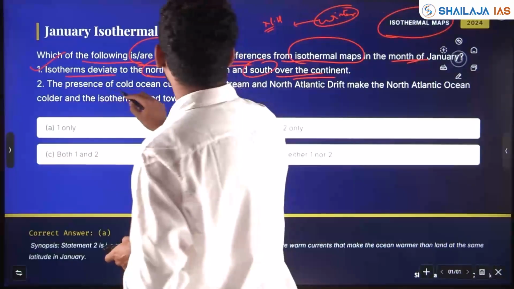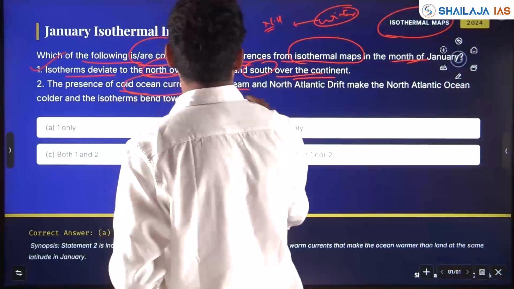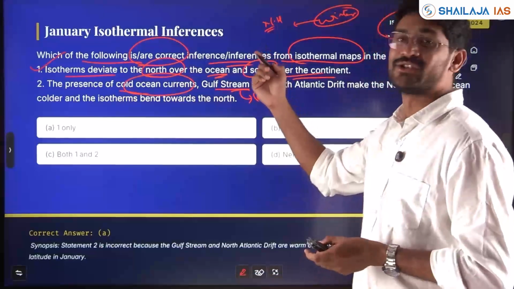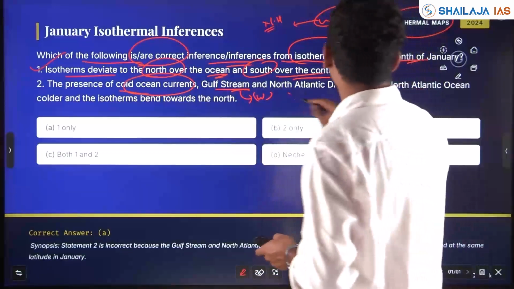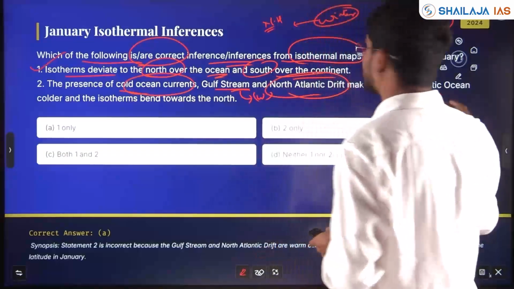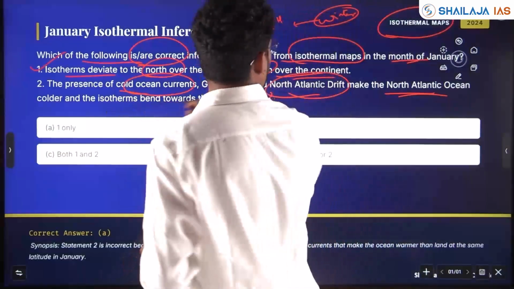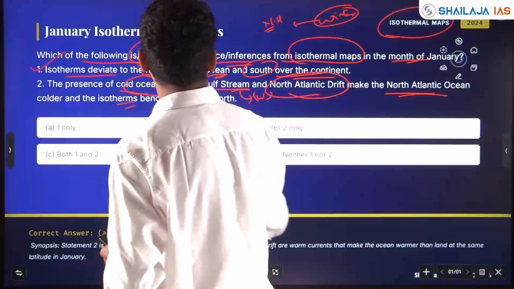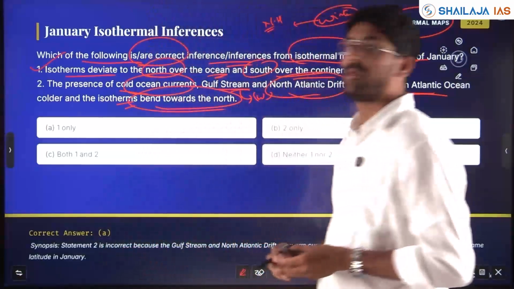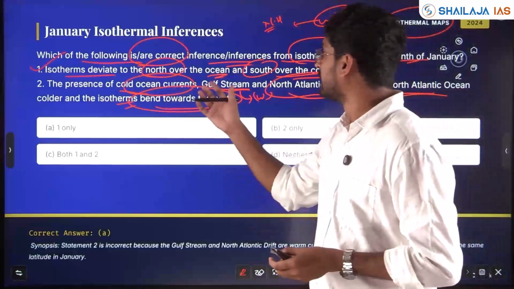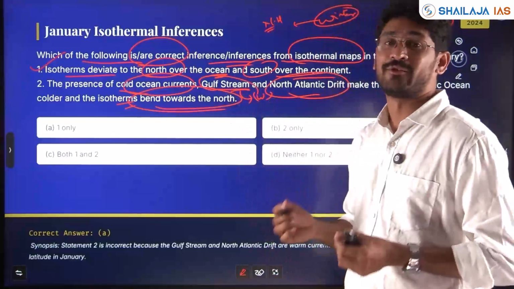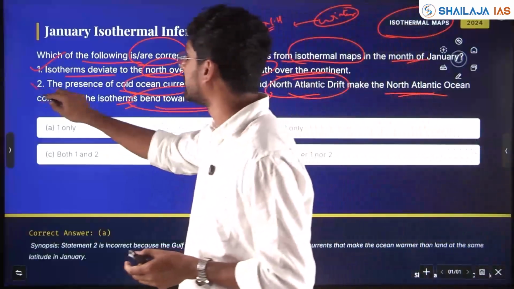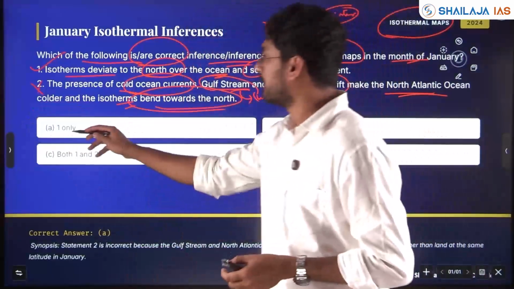The presence of cold ocean currents, Gulf Stream. See, Gulf Stream is a warm ocean current, linking it with the isothermal map. North Atlantic Drift, again warm. Currents and the isotherms bend towards the north. No, Gulf Stream is not a cold ocean current. If you know cold and warm ocean currents and there are contradictory statements, you can put this statement as wrong directly and you can go with one option.